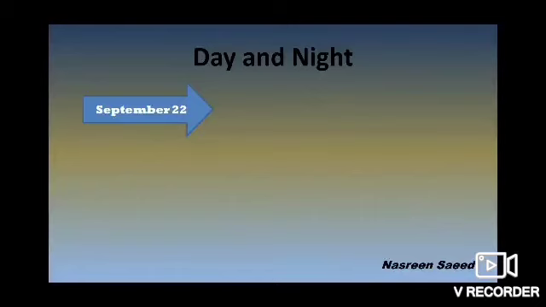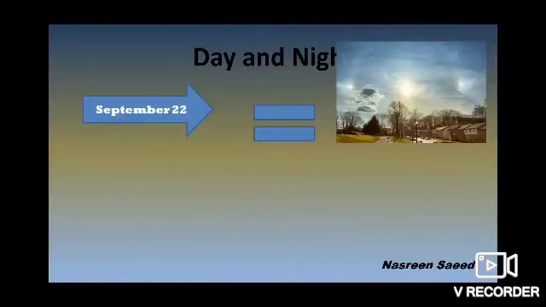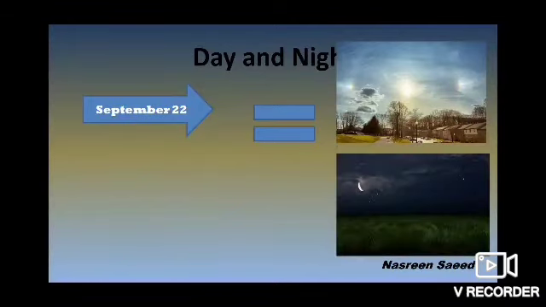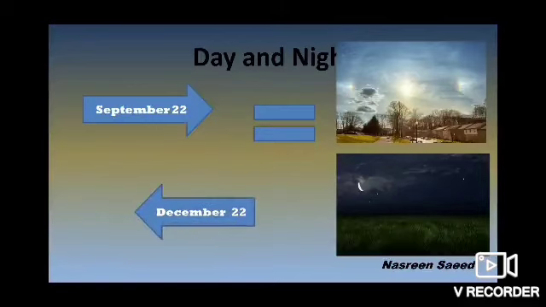Now on September 22, the day and night are again equal. After this the days become shorter and the nights continue to become longer. This happens till December 22. So after September 22, the day becomes shorter and the nights become longer till December 22.